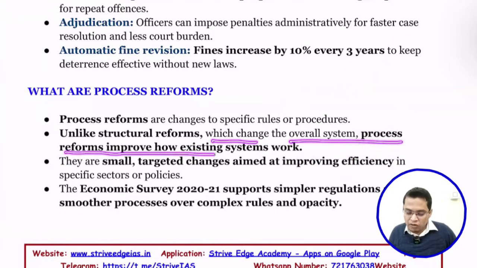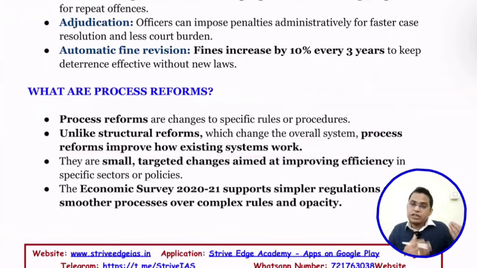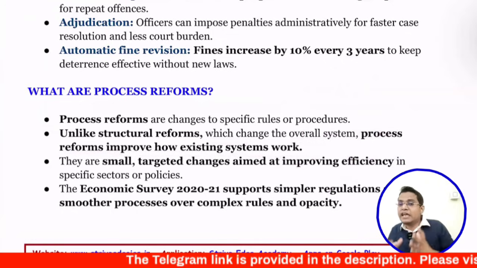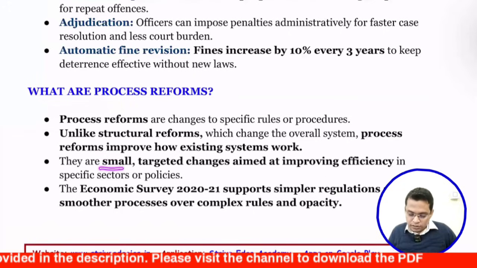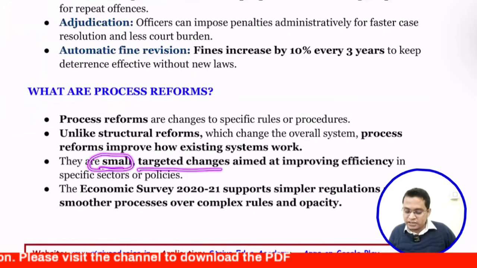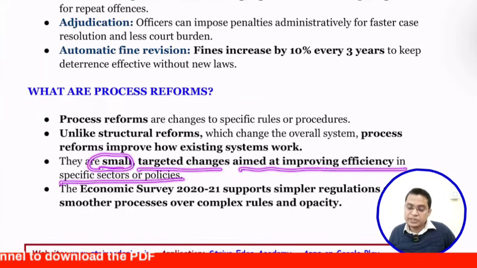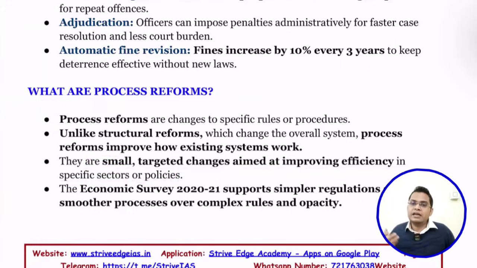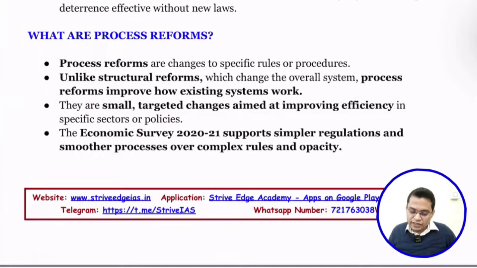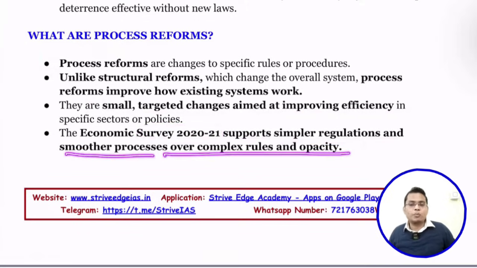Process reform improves how the existing system works. We are not changing the existing system, rather we are modifying and simplifying it to ensure better delivery. So the process reforms are small, targeted changes aimed at improving efficiency in specific sectors or policies. Basically, our main aim is to improve efficiency and sector-specific policy. Even the Economic Survey 2020-21 supports simpler regulation and smoothing the process over complex rules and opacity.